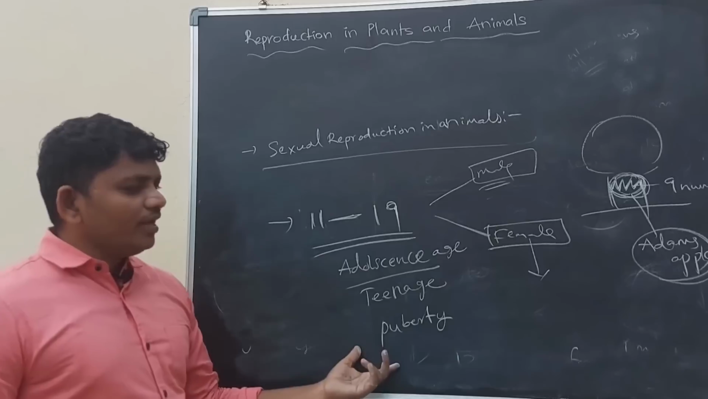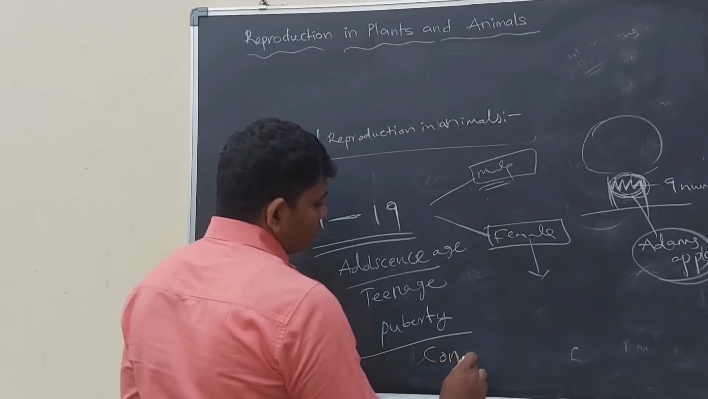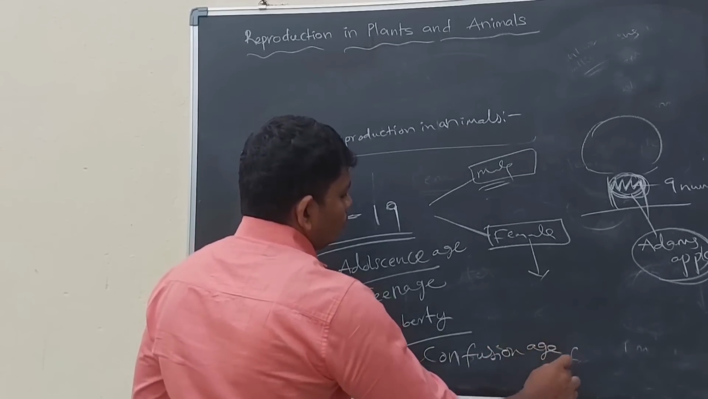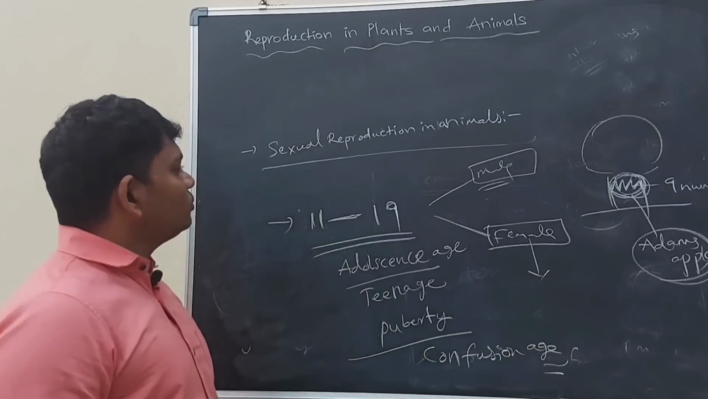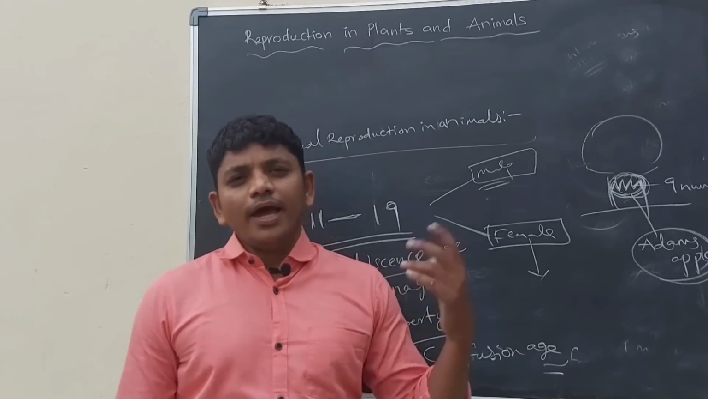So puberty is also called the confusion age. This is also called the confusion age. So this is about sexual reproduction in animals.